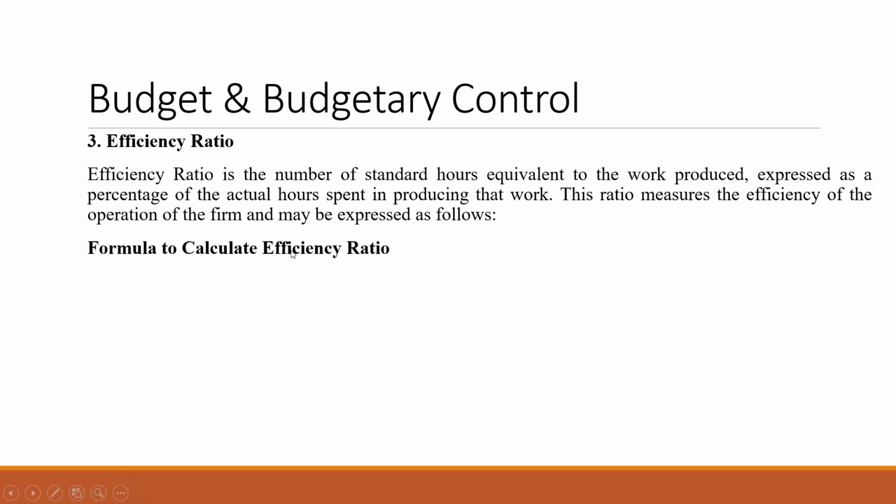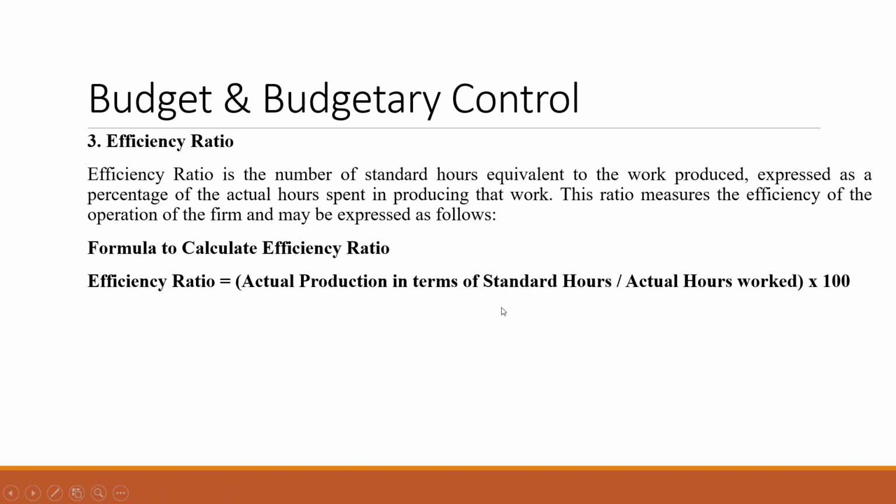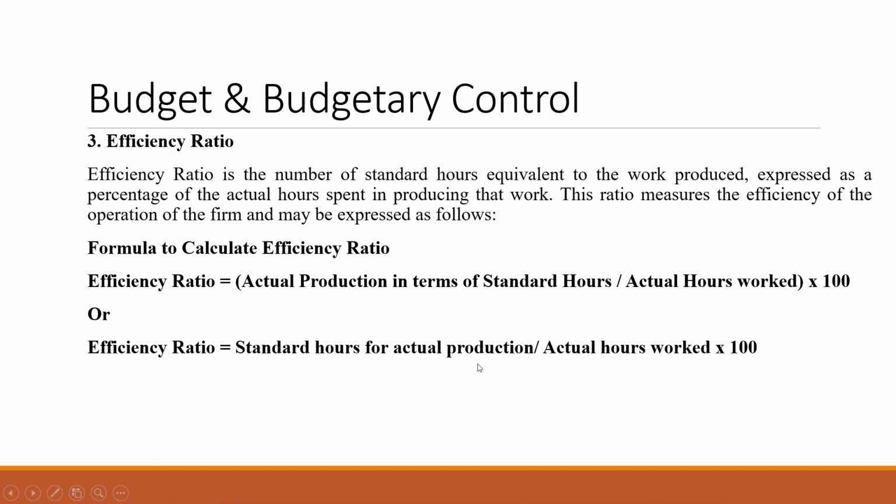Now what is the formula for calculating efficiency ratio? Actual production in terms of standard hours divided by actual hours worked into 100, or you can write it as standard hours for actual production divided by actual hours worked into 100. It means the same thing, only the words are interchanged. These are not different formulas, just different names. It is the same formula, with the names interchanged. So this is the formula for efficiency ratio.